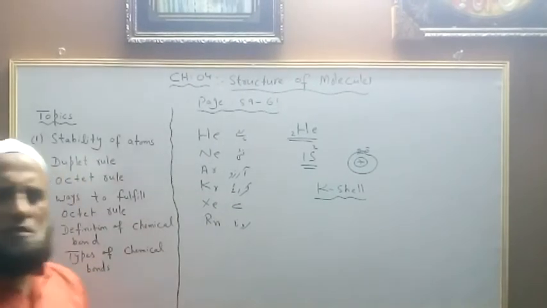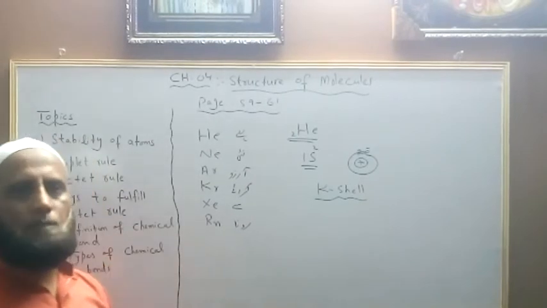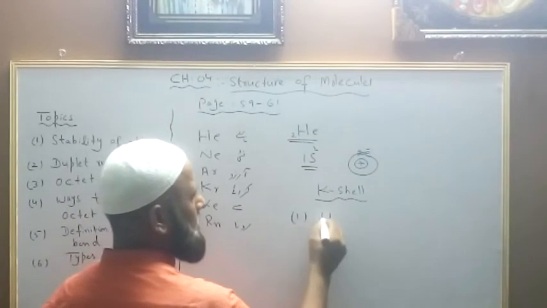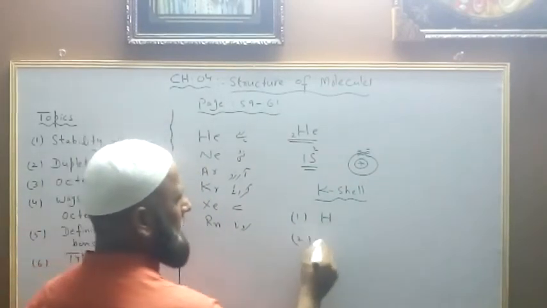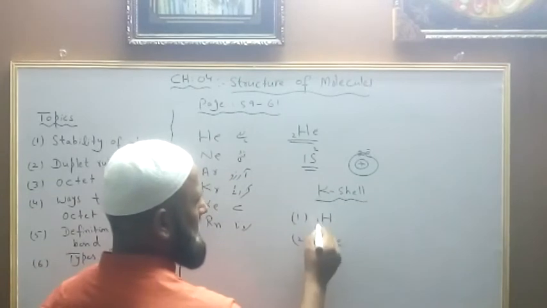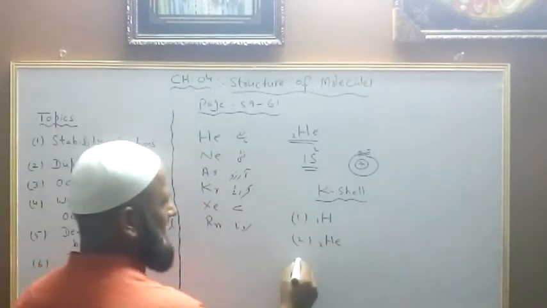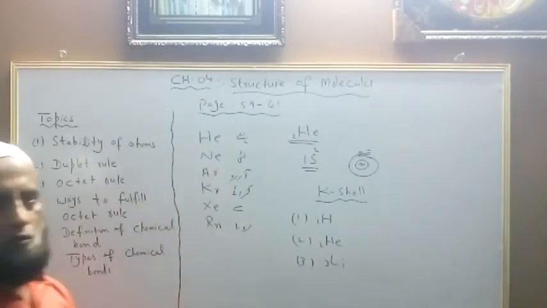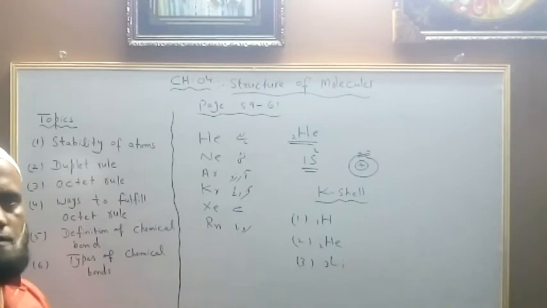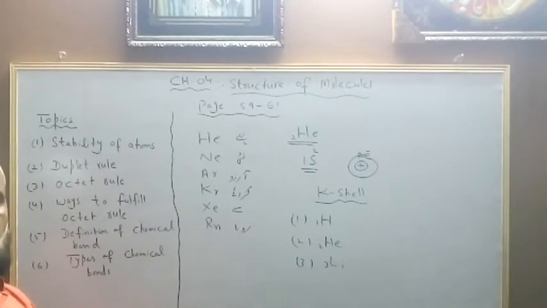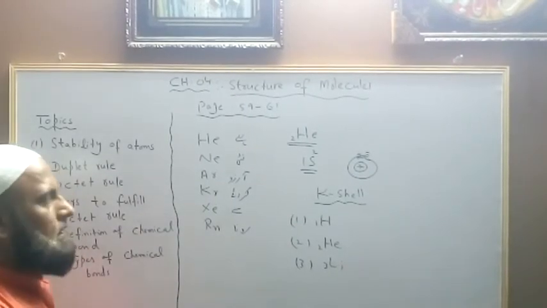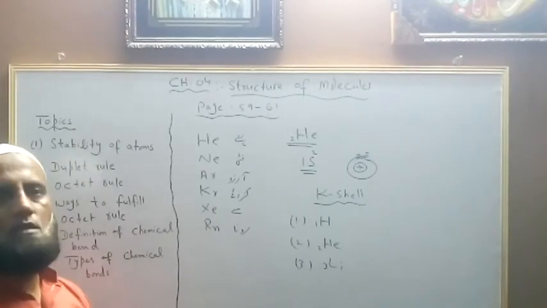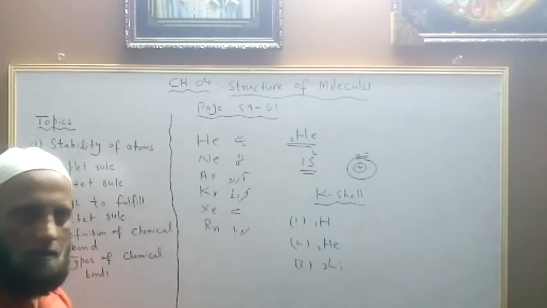We have 2 to 3 elements which obey the duplet rule. First, hydrogen, which can obey the duplet rule. Second, helium, which already obeys the duplet rule. And third, to some extent, lithium wants to obey the duplet rule. In case of hydrogen, there is only one electron. That's why it can gain one electron or share one electron to obey the duplet rule.